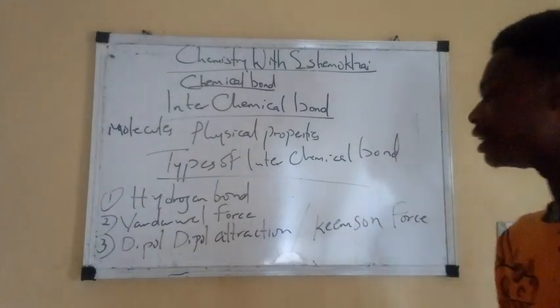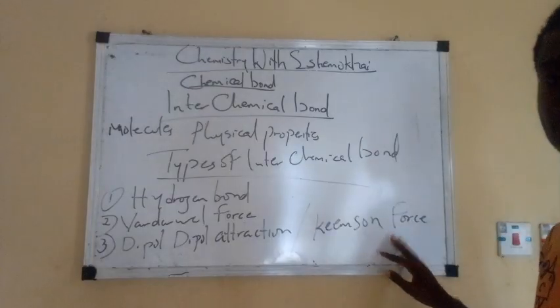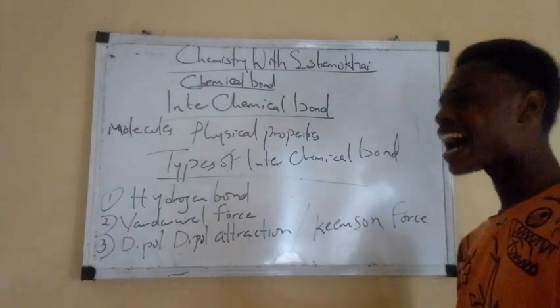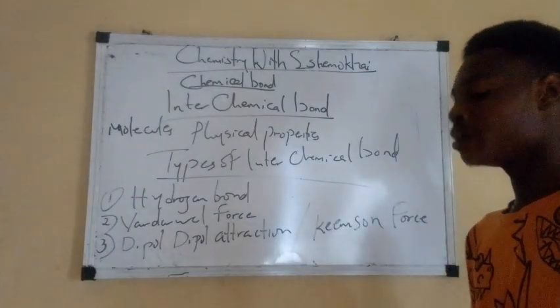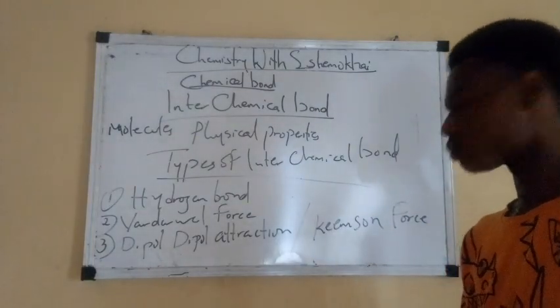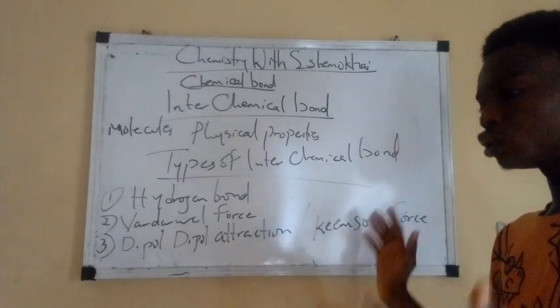Alright, number 3. Now we have dipole-dipole attraction, and it's also known as Keesom force. These are a type of intermolecular force that arises between two molecules.